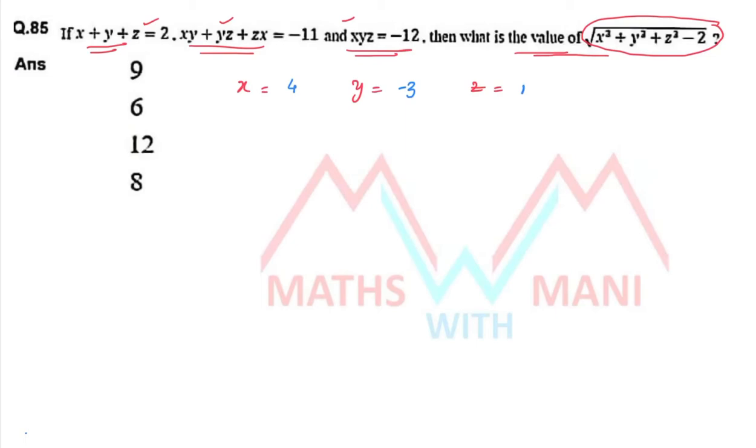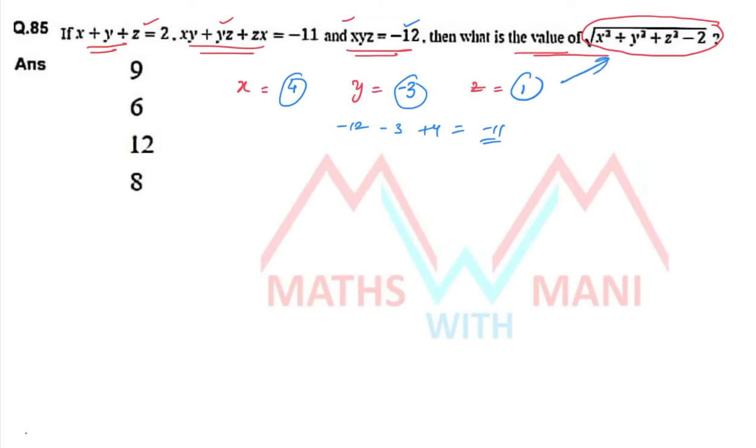Next, if I multiply these, 3, 4 into minus 3 into 1, that is minus 12. And similarly, the product of any 2 and sum: 4 into minus 3 is minus 12, minus 3 into minus 1 is minus 3, and 4 into 1 is 4. So how much? It is minus 11. Since it satisfies all the three conditions, I can directly write x is 4, minus 3, 1.